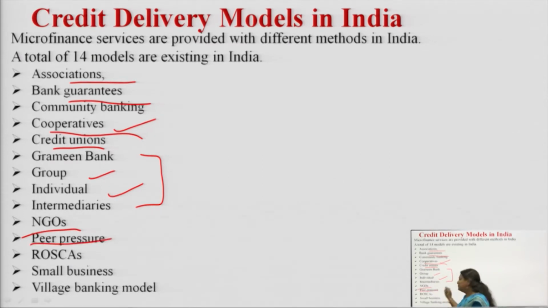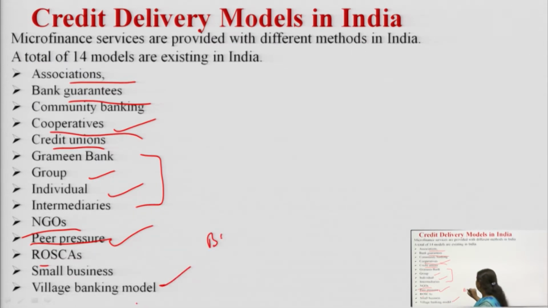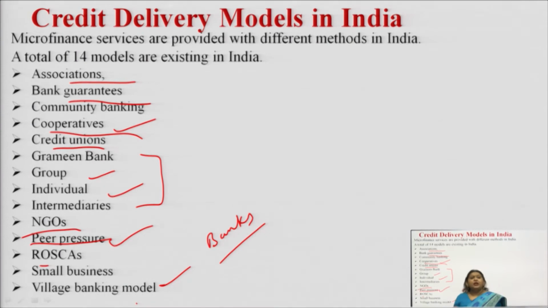Then comes peer pressure. This model is very important. You would have heard in the class what this peer pressure is actually about. Peer pressure is when we are giving a loan to a group of people, and when a person defaults on the loan, we make a group, so we will ask the others to tell him to pay the loan. Then come the Roskas, which are also an important source which we will be discussing. Then the small business and the village banking. Village banks are the banks which are established in the villages. Fine. So, these are the important models which are right now in India.